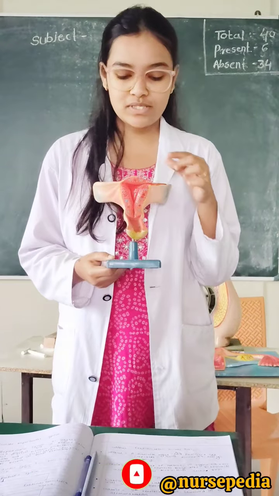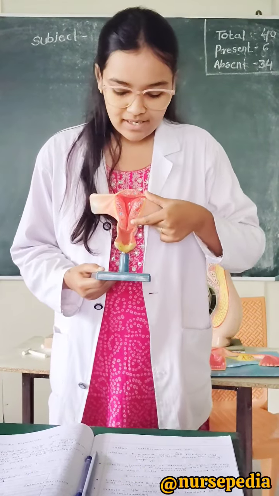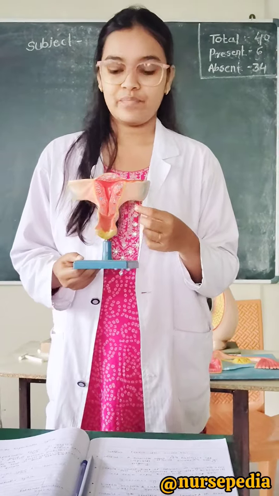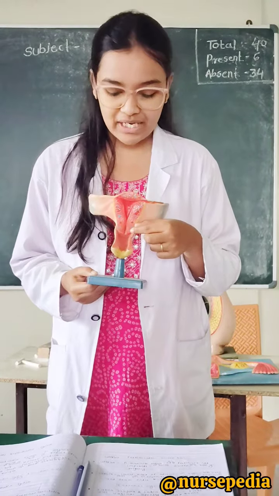So today we will be studying about the anatomy of the female reproductive system. So this is the internal female reproductive system, which includes the vagina, cervix, uterus, fallopian tubes and ovaries. The cervix starts after the vagina ends.